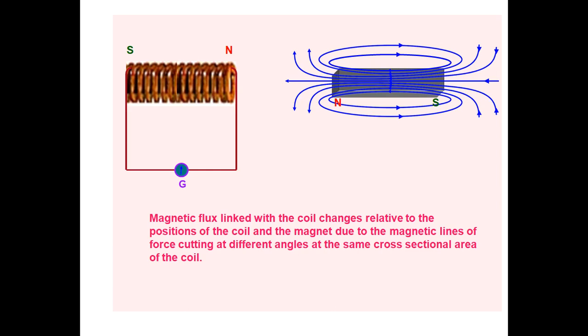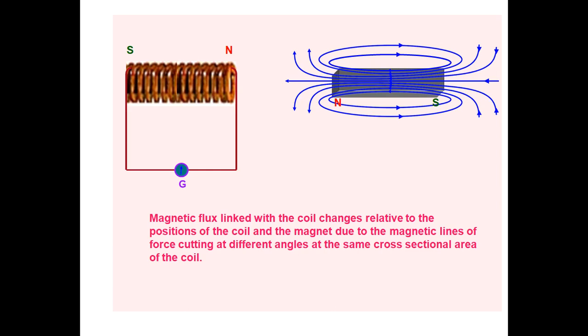When the magnet is pulled away from the coil, the galvanometer shows deflection in the opposite direction, and this indicates that the current is induced in the opposite direction.